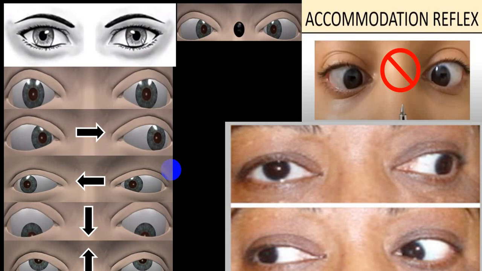If we see this diagram, you will understand very clearly. When the person is looking straight at a distant object, the two eyeballs have parallel axes and are exactly in the center. This is called the normal position of gaze.